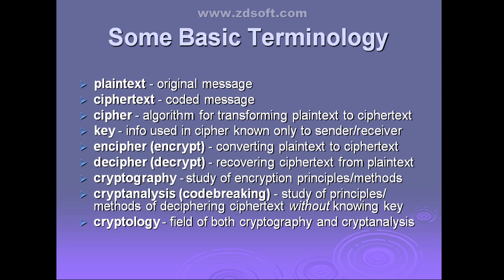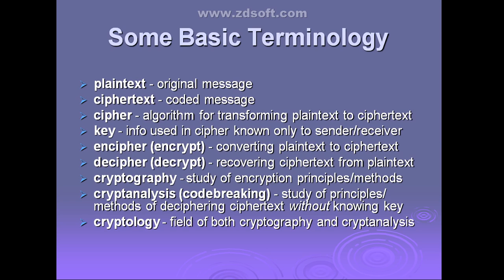Cipher is just an algorithm for transforming the plain text to the ciphertext. The algorithm which you use to convert the plain text into the ciphertext is called the cipher. And key is nothing but information that is used in the cipher, known only to the sender and the receiver.